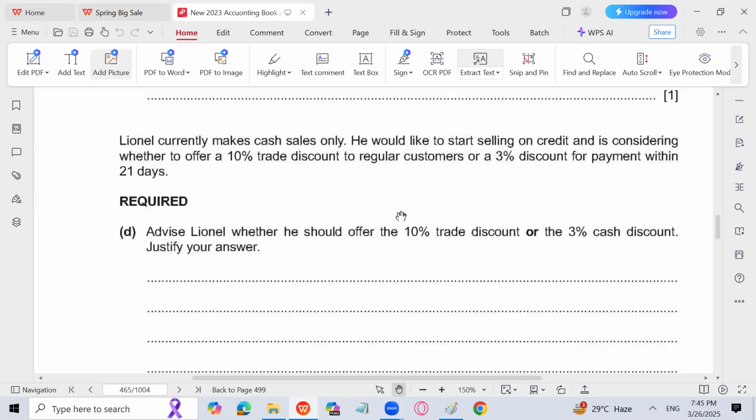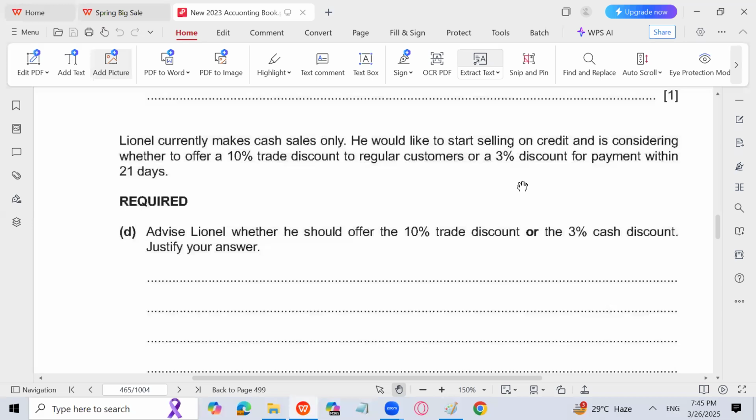So both things are good basically for the business, but with a 3% discount for payment within 21 days, there will be an expense of discount allowed that will reduce our profit. We will receive less cash, because 3% less cash will be received by us. So cash flow will reduce, but we will be able to get the amount early, right?